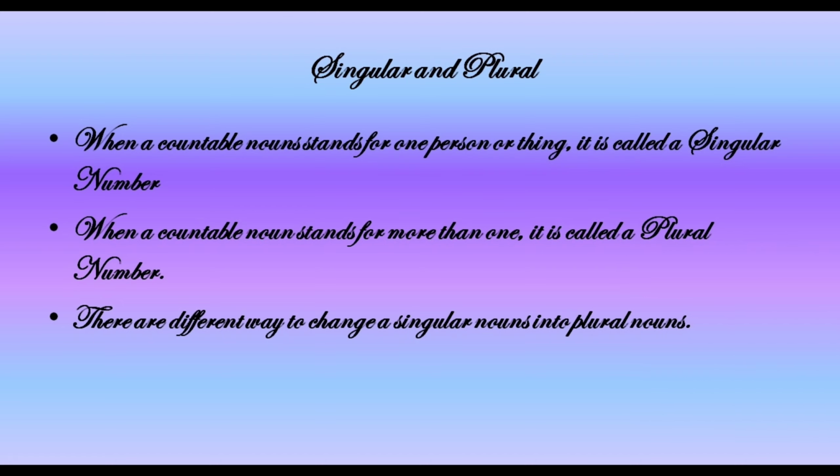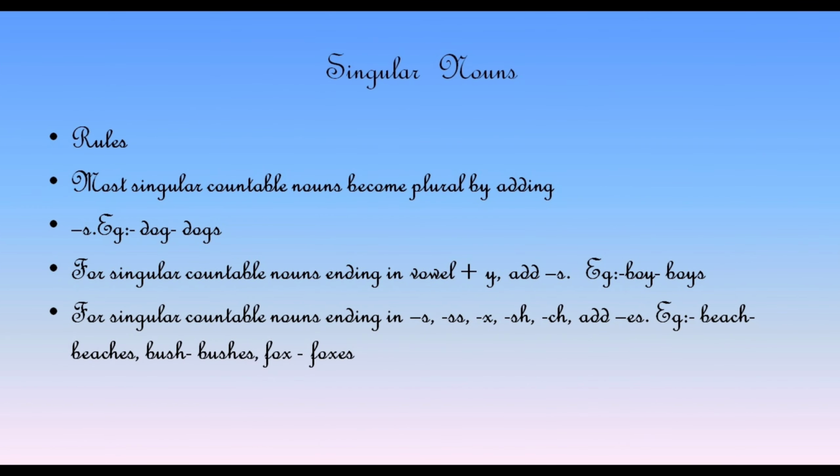When a countable noun stands for one person or thing, it is called a singular noun, and when a countable noun stands for more than one thing, it is called a plural noun. Example: book, books, cow, cows, doll, dolls, eye, eyes, flag, flags. Like this, many singular nouns are converted into plural nouns, and that is called noun number. To make a singular noun into a plural noun, there are some rules. Now we are going to see those rules.